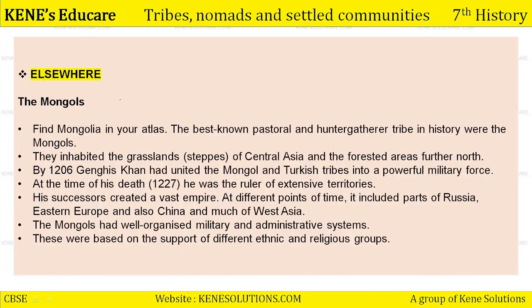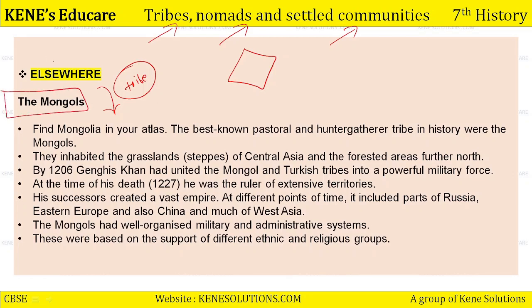Okay, now let's read the story of Elsewhere as we do in every chapter. In this chapter we read about various tribes, the nomads, and various settled communities around the country as well. Especially those tribes which emerged as a powerful kingdom, and they were well organized tribes which then later on got included in the formation of state as well. Here we are going to read about one such tribe which organized themselves in such a better form that they started annexing and conquering large parts of the world. We are going to read about the Mongols.